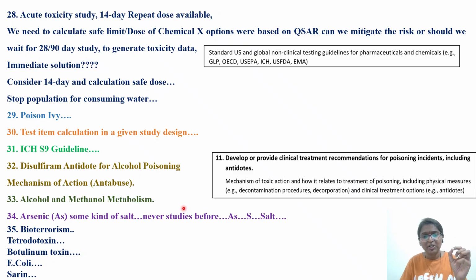One question with respect to bioterrorism they have asked. That was very shocking for me when I first saw it in the exam. The options were tetrodotoxin, puffer fish, you have to remember, botulinum toxin, botulism, E. coli, and sarin. Sarin was used in World War II. Oxygen, saline, chlorine, these are the examples. In our channel, we have already covered tetrodotoxin, botulism, all these things. I'll give the link in the description. Please go through in detail.